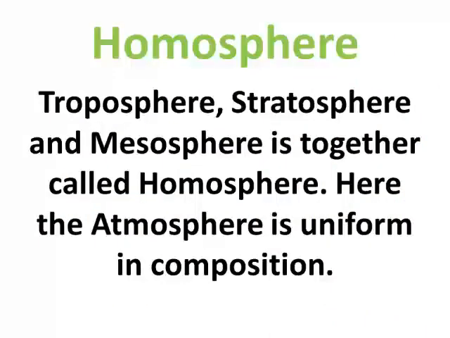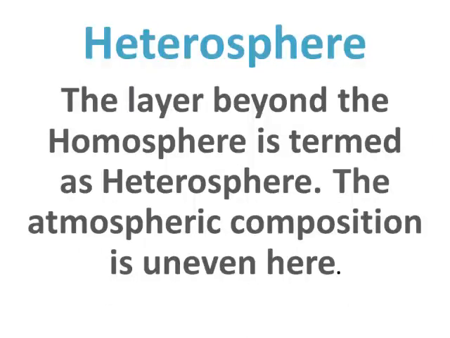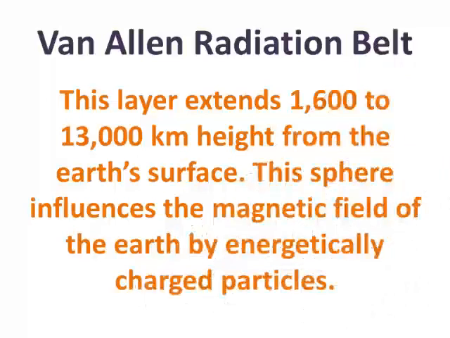Homosphere. Troposphere, stratosphere and mesosphere are together called homosphere. Here the atmosphere is uniform in composition. Heterosphere. The layer beyond the homosphere is termed as heterosphere. The atmospheric composition is uneven here. Van Allen radiation belt. This belt extends 1,600 to 13,000 kilometers height from the Earth's surface. This sphere influences the magnetic field of the Earth by energetically charged particles.